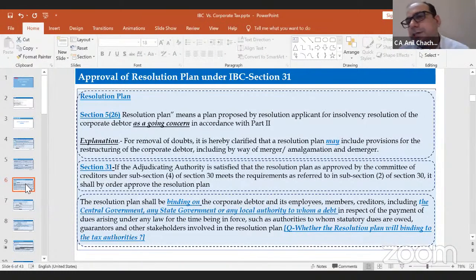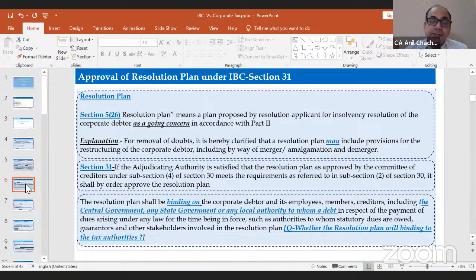But in the explanation to section 5, clause 26, we specified that the resolution plan may include provision for the restructuring of the corporate debtor, including by way of merger or demerger, right? So under this insolvency code, as and when we do the restructuring under the IBC, it could be a simple buyout through share purchase, or it can be merger and demerger as well.